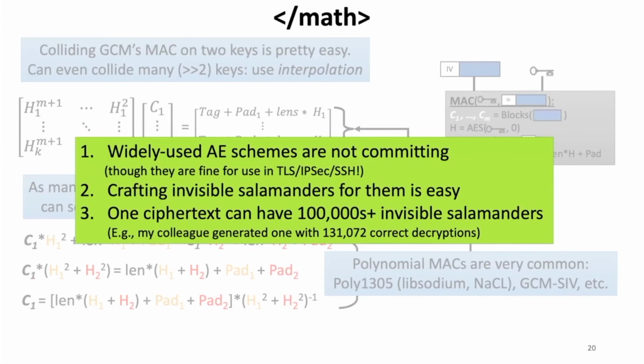So here we're at the end of the heavy math stuff. So if my dulcet tones have put you to sleep, it's time to wake up to get the summary. First, widely used authenticated encryption schemes like GCM are not committing, though importantly, this doesn't invalidate their use in settings where attacker-controlled keys aren't a problem. It's very simple to craft ciphertext with invisible salamanders or secondary hidden decryptions. And finally, using linear algebra, it's not too hard to produce a single ciphertext with hundreds of thousands of correct decryptions, or even more. For example, my colleague generated a GCM ciphertext that decrypts correctly under over 131,000 different keys.